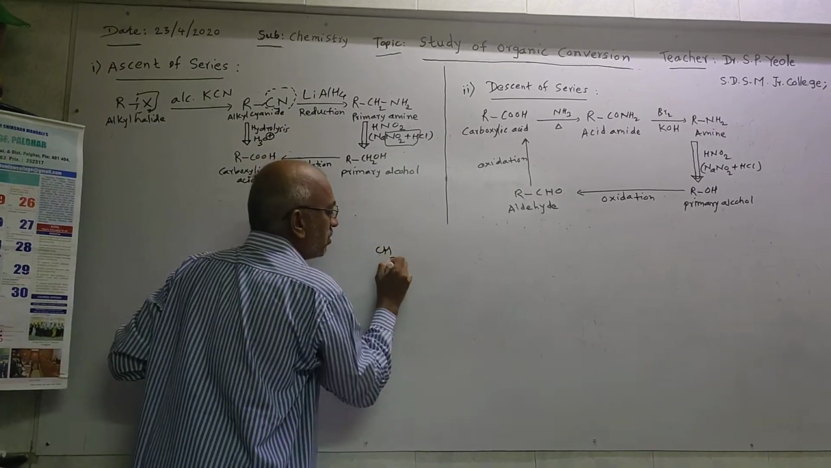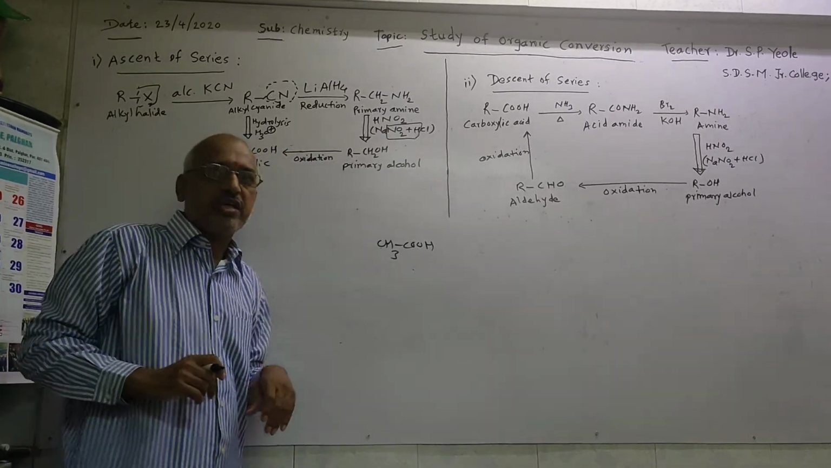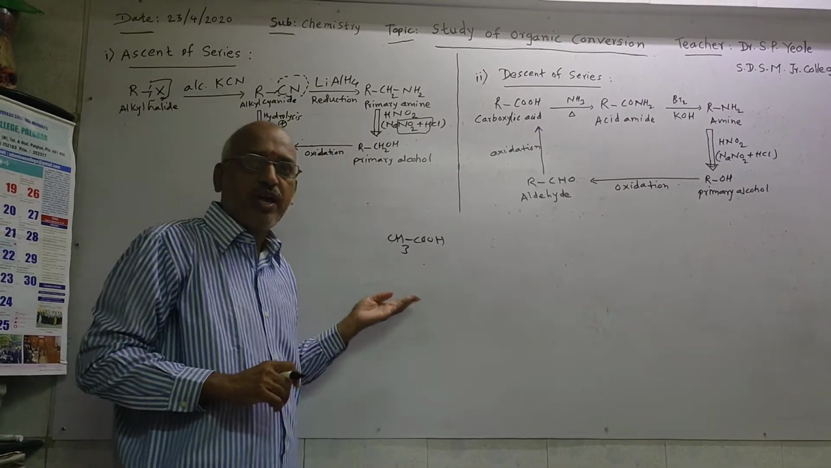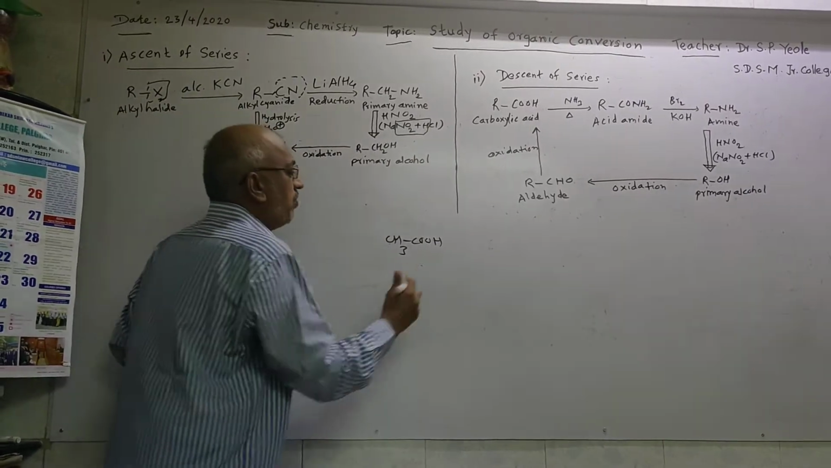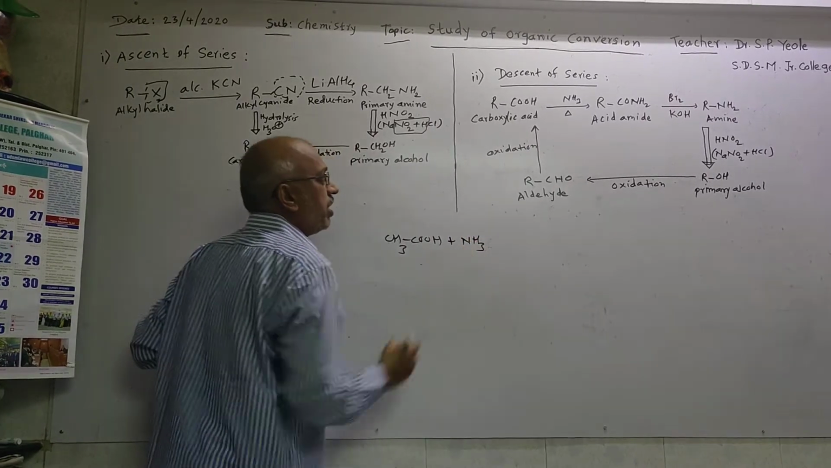CH3COOH, acetic acid. Acetic acid is also called ethanoic acid. Acetic acid is the common name, ethanoic acid is the IUPAC name. When it undergoes ammonolysis, that is, addition of ammonia, NH3.